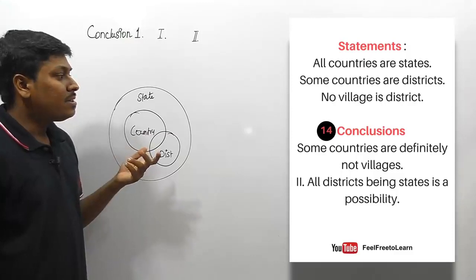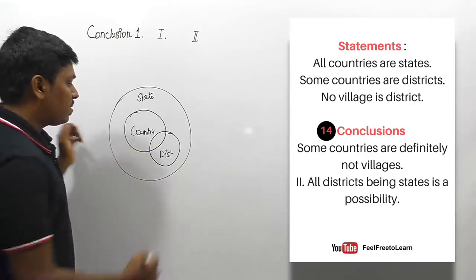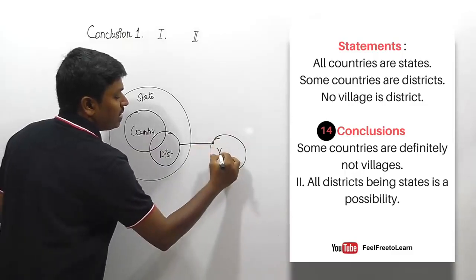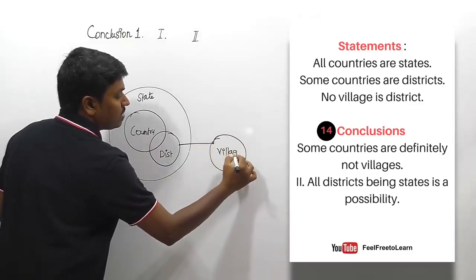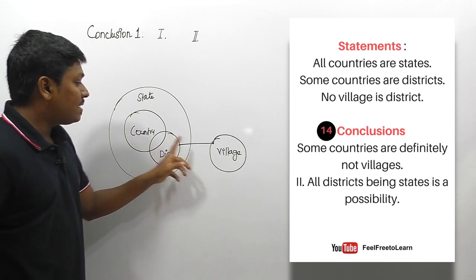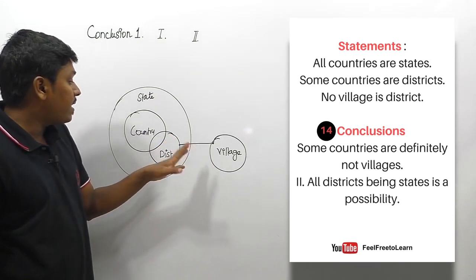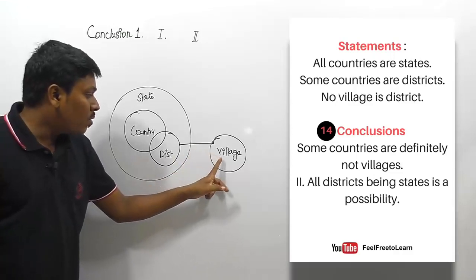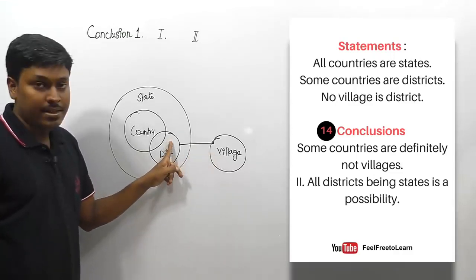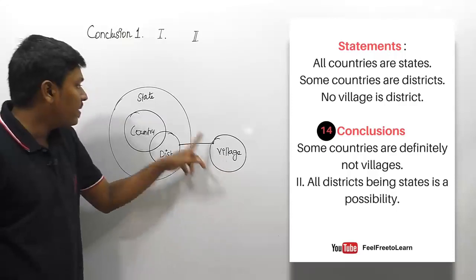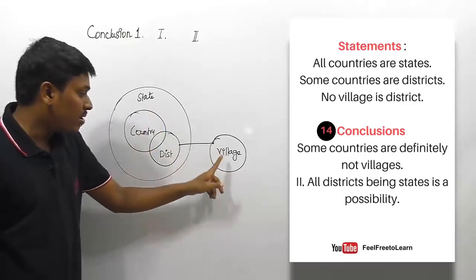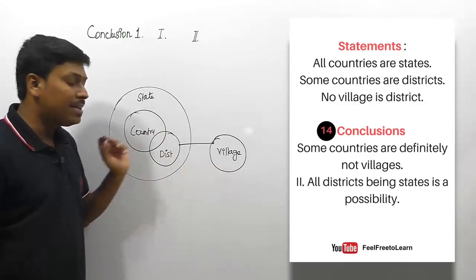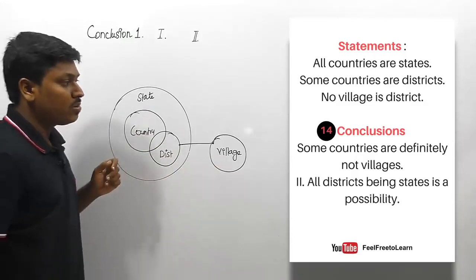And the third statement is no village is district, right? So this will be village. Friends, listen carefully. After drawing a Venn diagram, just try to analyze the diagram. There is no possible of connecting village and district, but there is a possible of connecting village and state, and also village and country. Let me move on to the conclusion, friends.